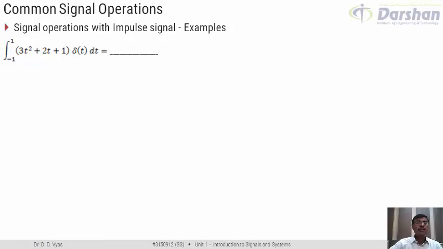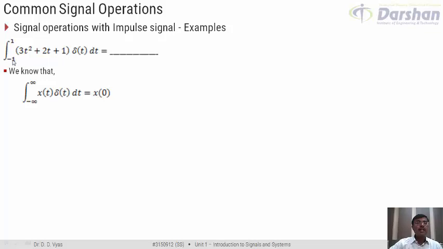Now from our previous two slides, what do we know? We know that integration from minus infinity to infinity of x of t delta t dt is equal to x of 0. So here my x of t is basically this relation, 3t square plus 2t plus 1.